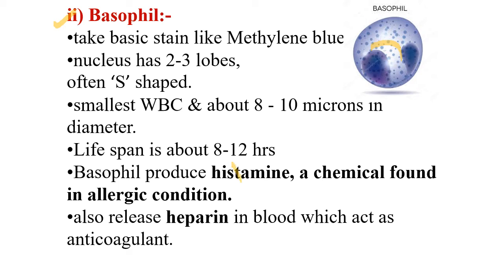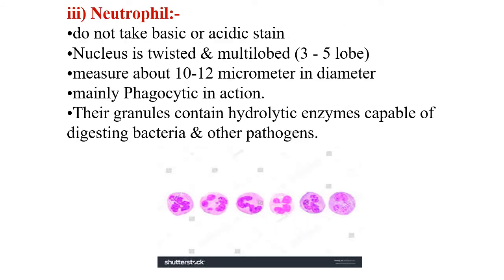Basophils produce histamine, a chemical compound which is released during allergic conditions. They also release heparin in the blood, which acts as an anticoagulant. The third category is neutrophils. These do not take any basic or acidic stain. The nucleus is twisted, multilobed, with 3 to 5 lobes. They measure about 10 to 12 micrometers in diameter and are mainly phagocytic in function. They attack and engulf materials which are useless for the body. Their granules contain hydrolytic enzymes capable of digesting bacteria as well as other pathogens.